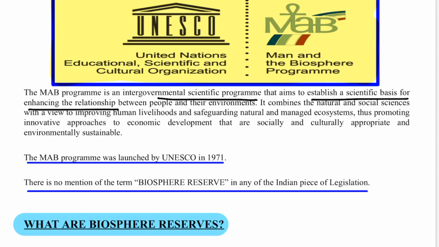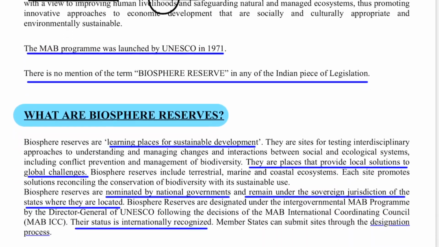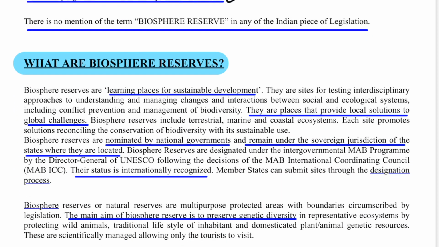When people are involved, we know that sustainable development is talked of here. How to use our resources sustainably, how to have economic development sustainably, that is the main role of the biosphere reserve. So this MAB program was launched by UNESCO in 1971, and let me tell you that there is no mention of the term biosphere reserve in any Indian legislation, in any Indian act. This term is totally given by the Man and the Biosphere program of UNESCO, and in any of the acts in India, we do not find mention of the biosphere reserve.